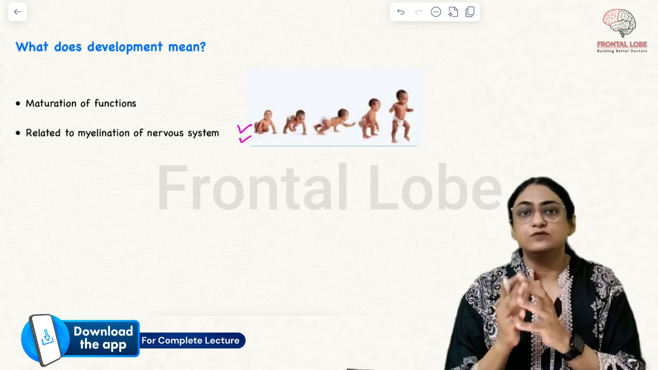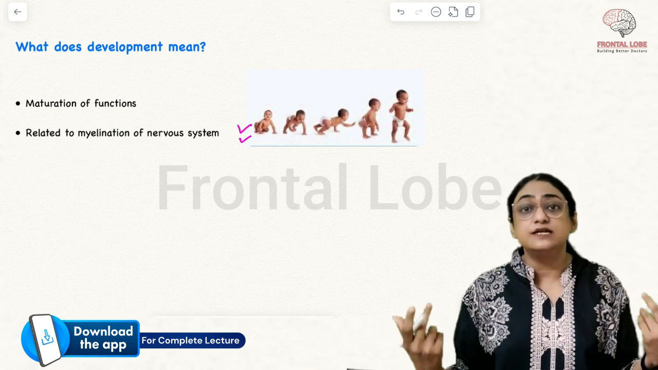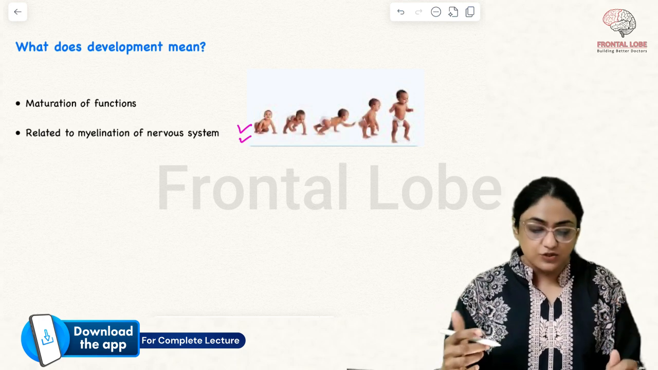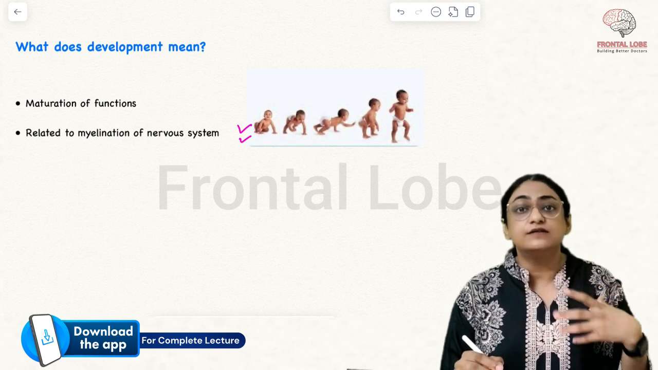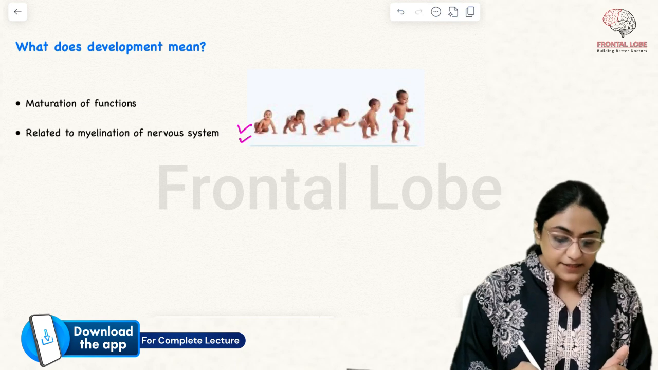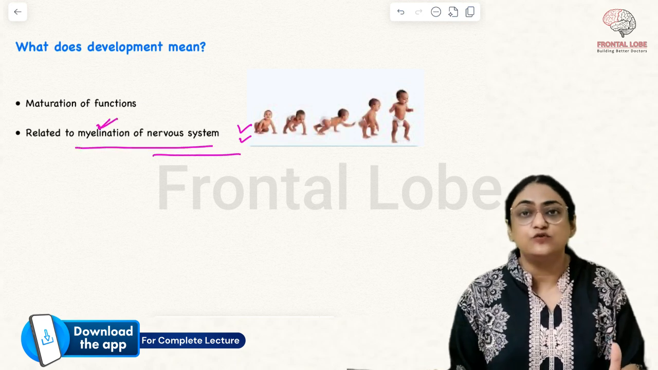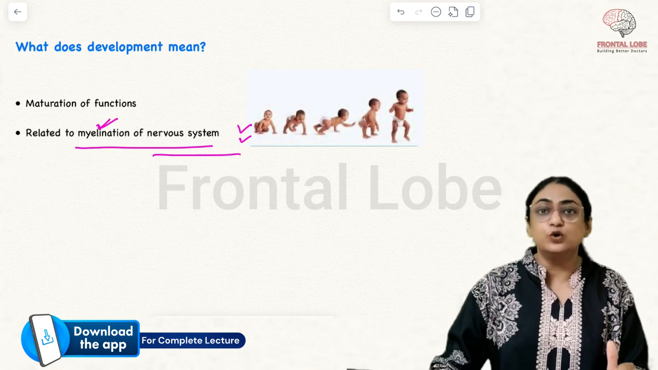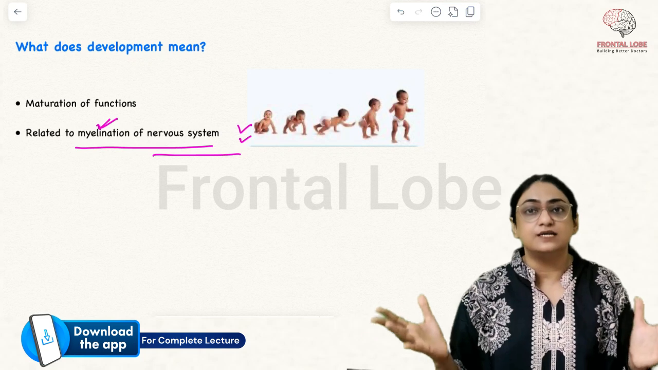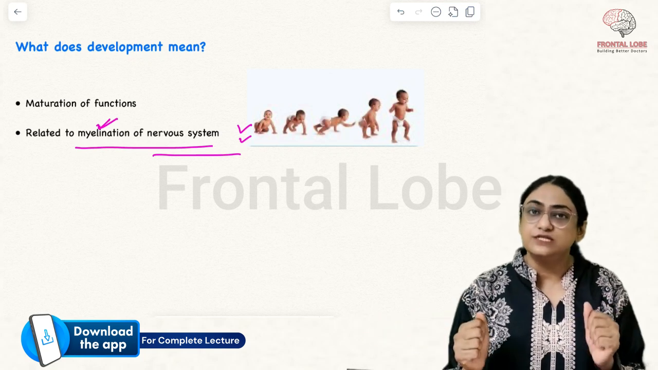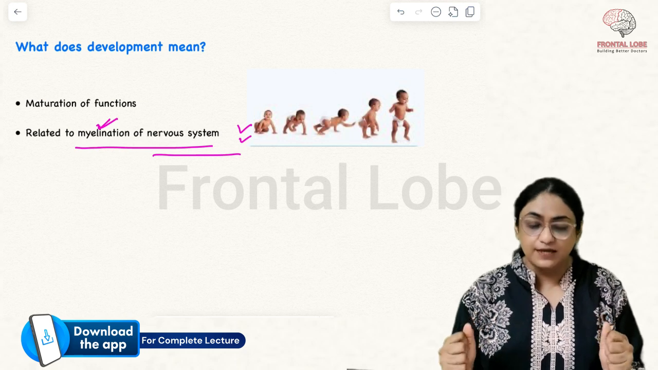Something which the child was not able to do earlier is now able to do. Something changed inside his brain. So this is basically related to maturation of neurons inside the nervous system, right? It is related to myelination of the nervous system or myelination of neurons. Please remember, growth is nothing but increase in size of the tissue, overall increase in the size of the baby, and development is acquisition of new functions, right?